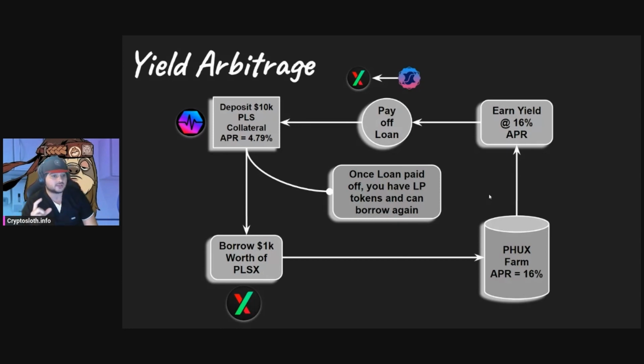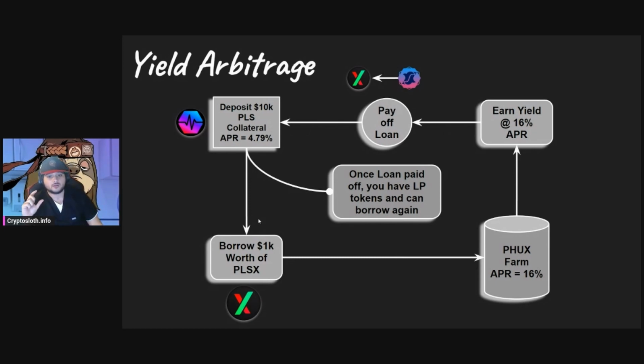So the only thing you have to worry about is liquidation risk with your health factor going too low. As your interest is accruing, your health factor is going down because the amount of debt you have relative to your collateral is going up. But that's why we take out a 10% LTV loan, so that you have a 90% margin before liquidation. So the interest you're accruing isn't really affecting your risk of liquidation as much. So you can continuously compound this if you want to. Another option, like I said before, is to pay off the loan ASAP, borrow another $1,000, throw it into the pool, and then keep compounding that over time.